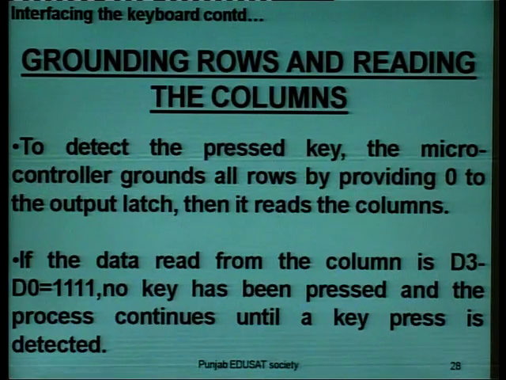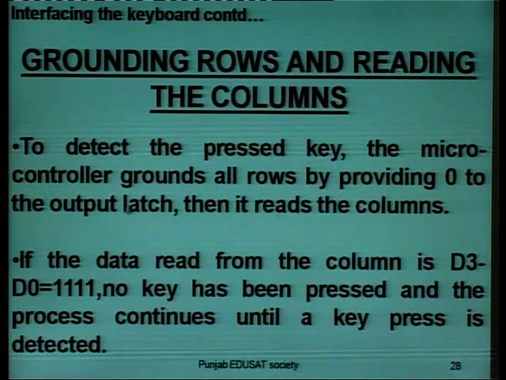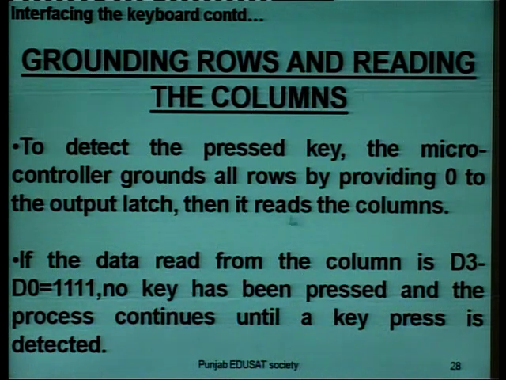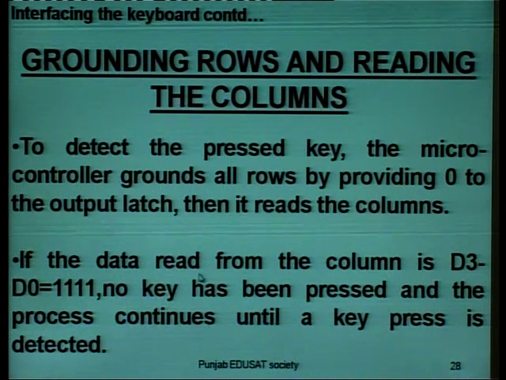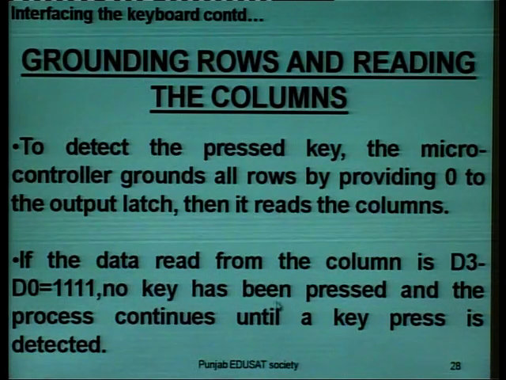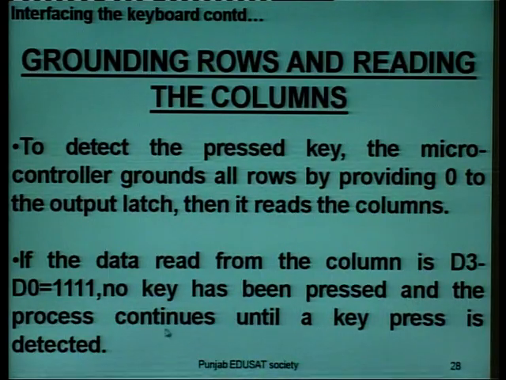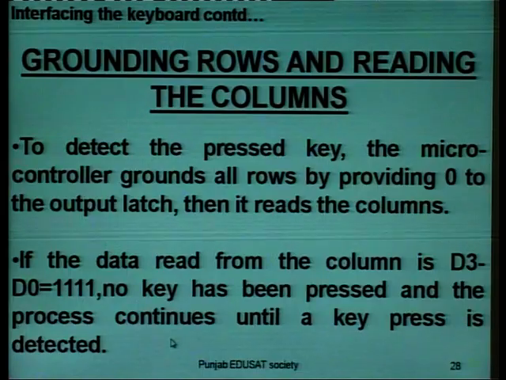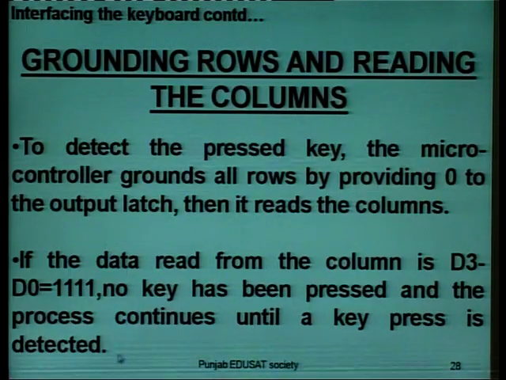To detect the pressed key, the microcontroller grounds all rows by providing zeros to the output latch. Then it reads the columns. If the data read from the columns D3 to D0 is all ones, no key has been pressed, and the process continues until a key press is detected.